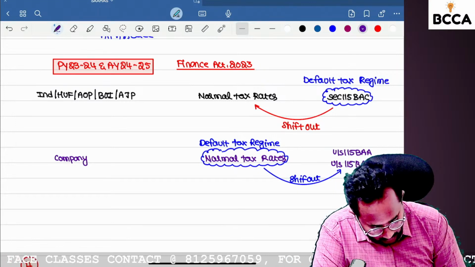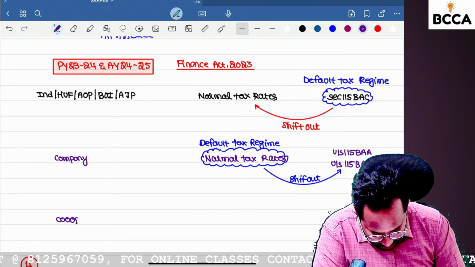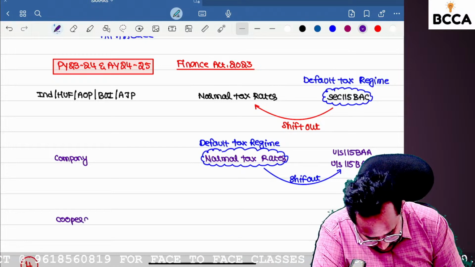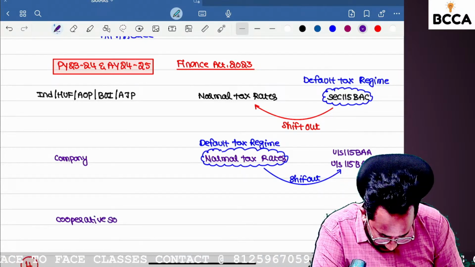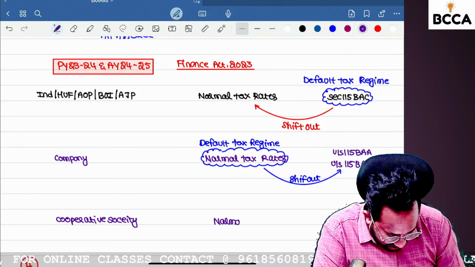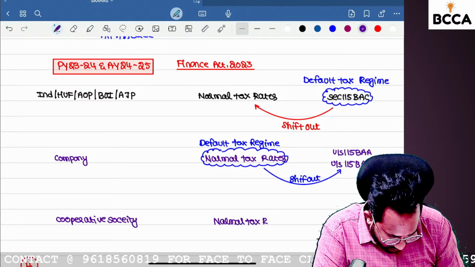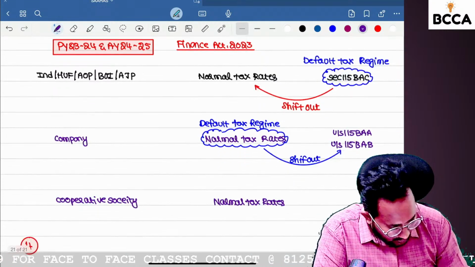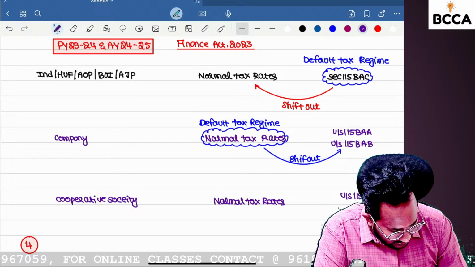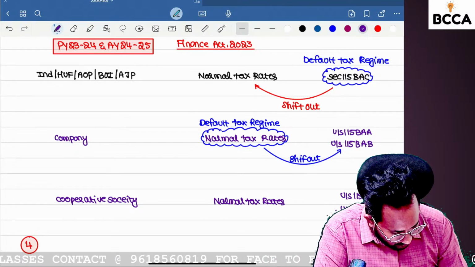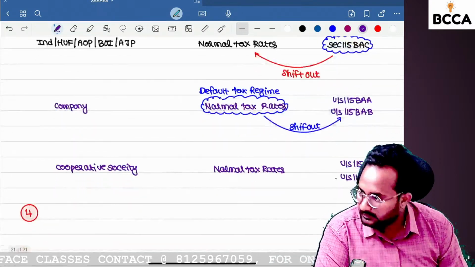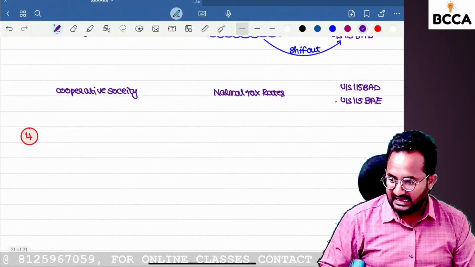Next, for cooperative society. For cooperative society, we have normal tax rates and we have an optional tax rate under section 115BAD. Next, we have 115BAE also.